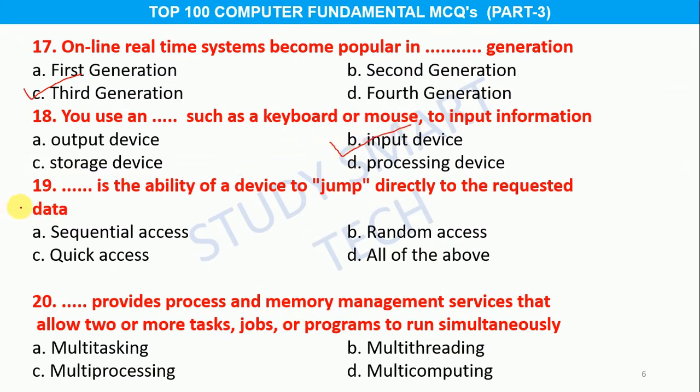Question number 19. ... is the ability of a device to jump directly to the requested data. Option A, sequential access, B, random access, C, quick access, D, all of the above, and the correct answer is option B, random access. Question number 20. ... provides process and memory management services that allow two or more tasks, jobs, or programs to run simultaneously. Option A, multitasking, B, multithreading, C, multiprocessing, D, multicomputing, and the correct answer is option A, multitasking.